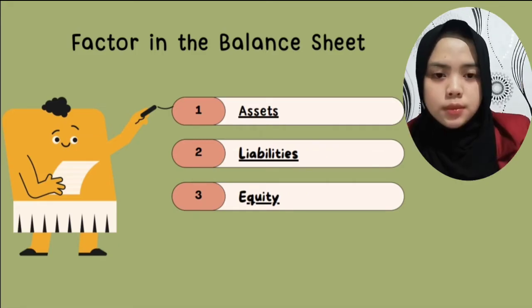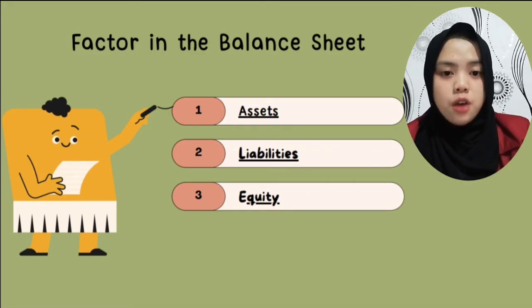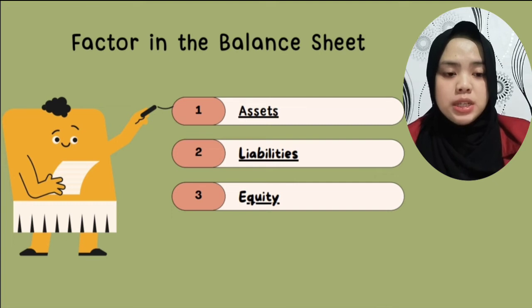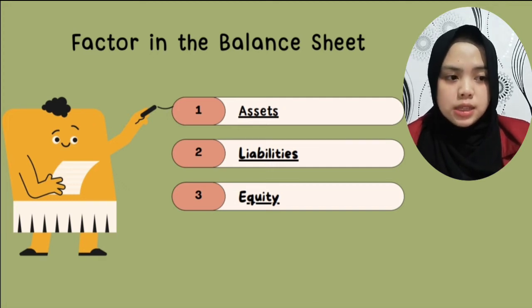Next, factors in the balance sheet. There are three factors in the balance sheet. 1. Assets. Assets are resources owned by a business entity which can be in the form of cash, receivables, land, machinery, and so on. The types of assets are divided into three types, namely current assets, fixed assets, and intangible assets. 2. Liabilities. Liabilities are obligations of the company to other parties that must be paid.